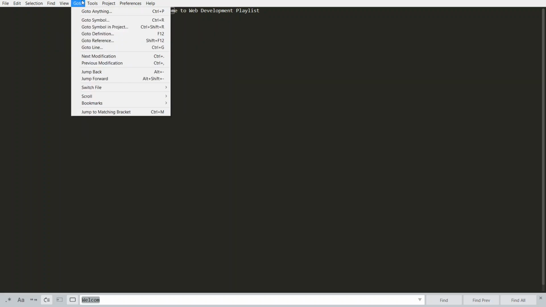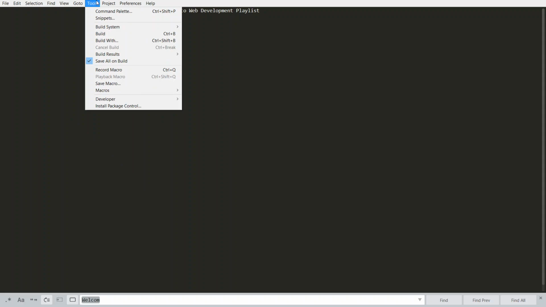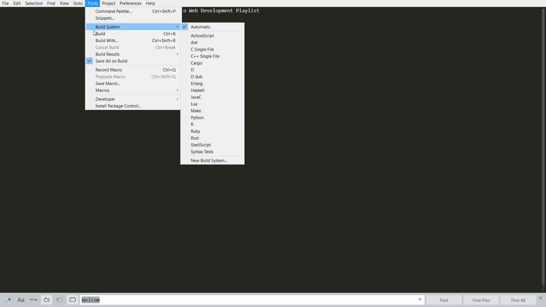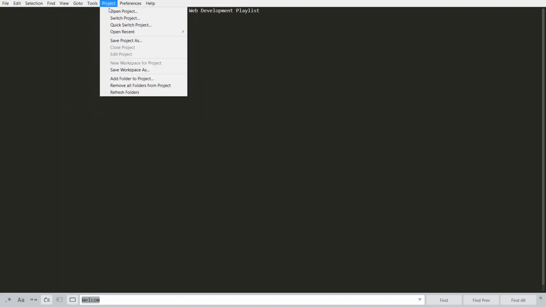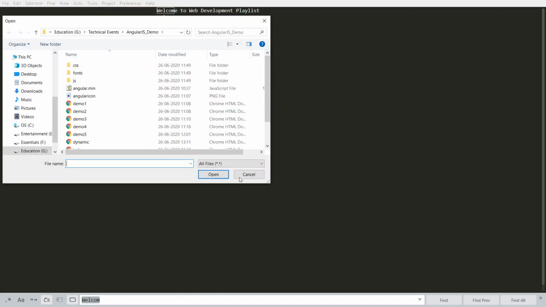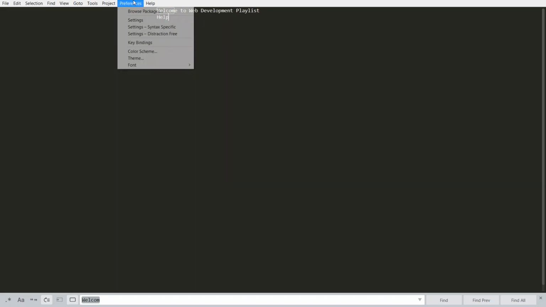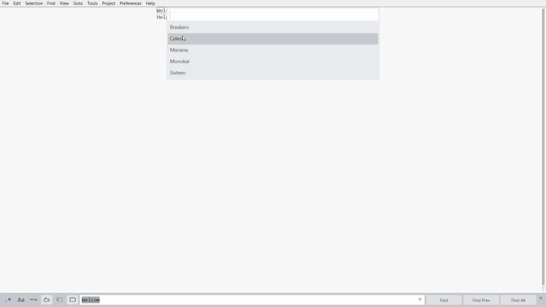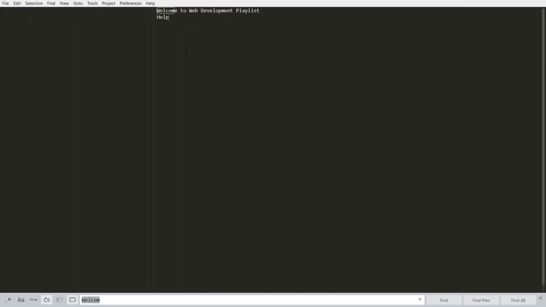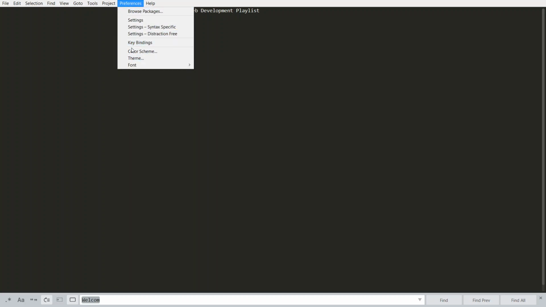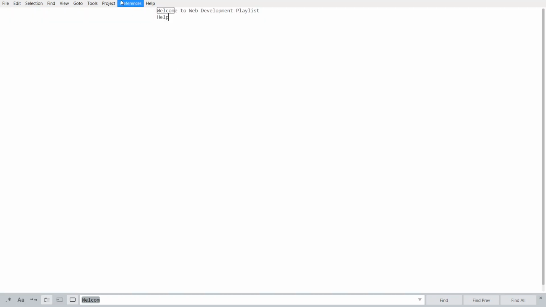Go To, these are some settings which we are not going to use, and there is no point knowing the meaning of each option provided by Sublime. These are all some operations like Open Project, like we can open a project directly from here, it works like the Open File, Open Folder button. And Color Scheme, you can change the color scheme like dark mode or anything else from here. See, Color Scheme, like Monokai means this black screen. Anything you can change directly from here.